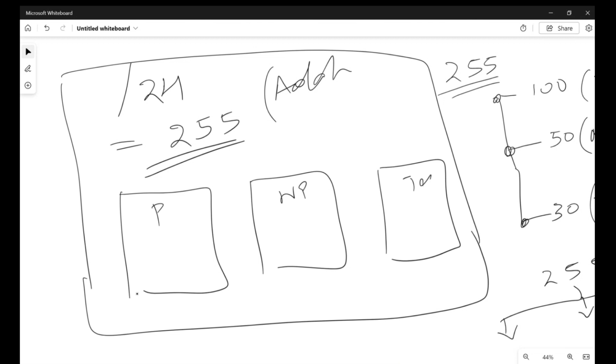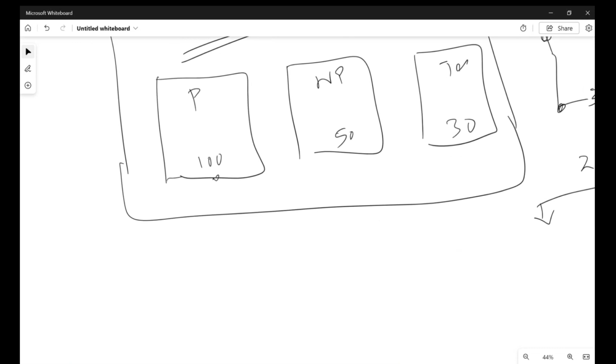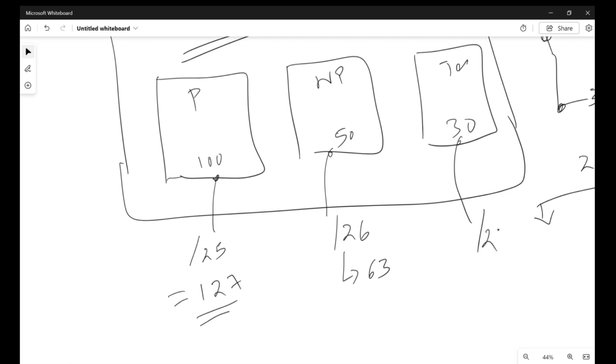Now you need to identify: I need to deploy 100 VMs, how many IPs do I need? Here I need to deploy 50 VMs, and here I need to deploy 30 VMs. So as per our formula, for 100, the nearest one is /25, right? If I'm not wrong. So /25 will give you 127 IP addresses. Now 50 is /26, which will give you 63 IP addresses. And this is /27, which will give you 31 IP addresses.